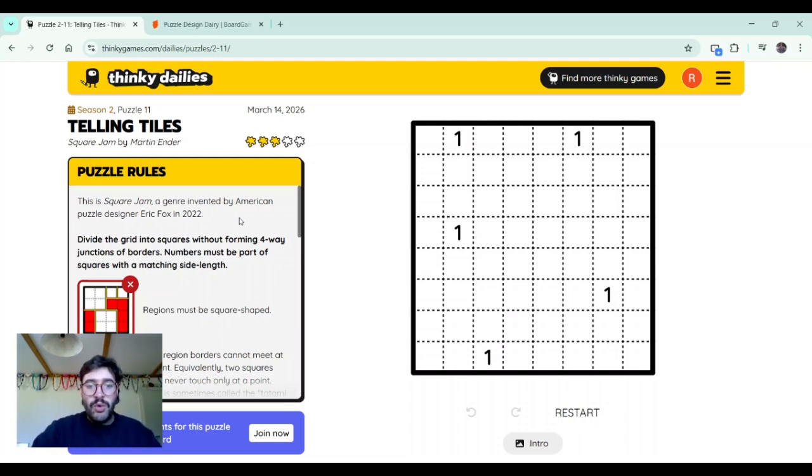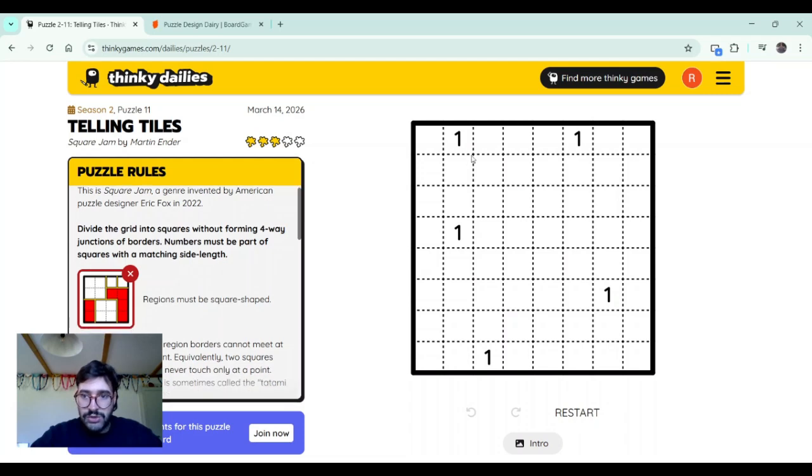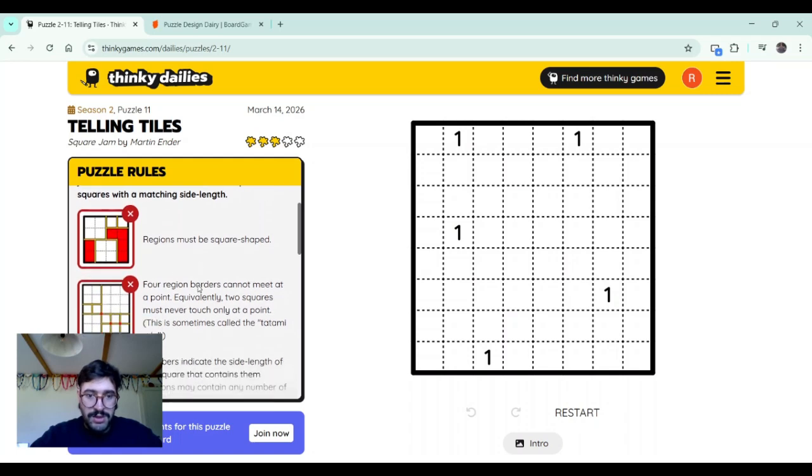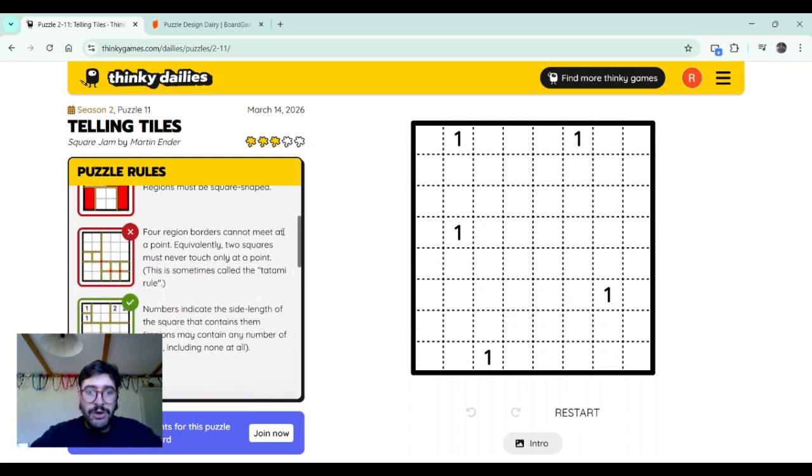Divide the grid into squares without forming a four-way junction of borders. Numbers must be a part of squares with matching side length. So that means that these are just one. Regions must be square shaped, so we cannot do these weird things. And four region borders cannot meet at a point. So we can see these points here. That's wrong. Numbers indicate the side length of the square that contains them.